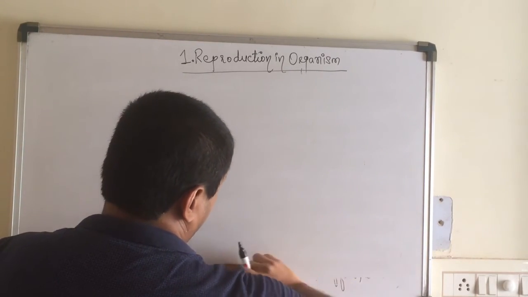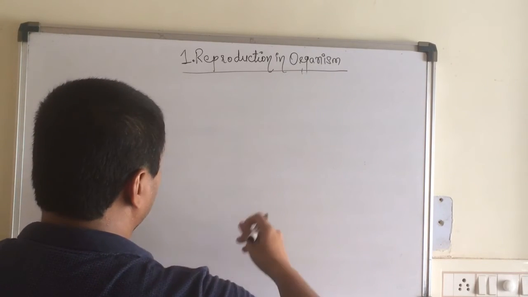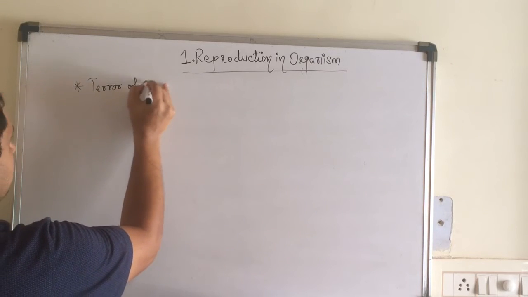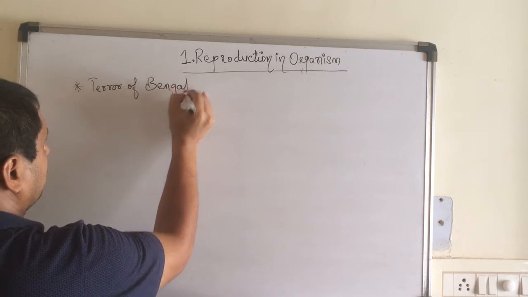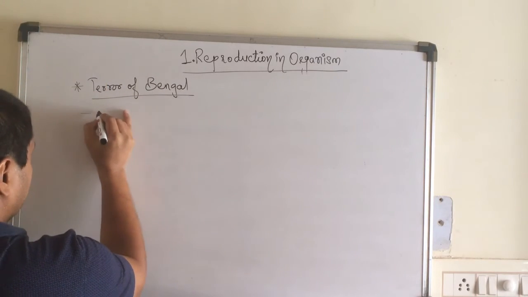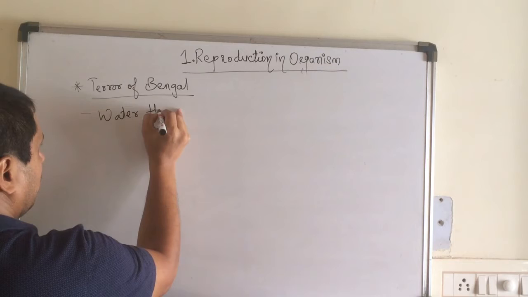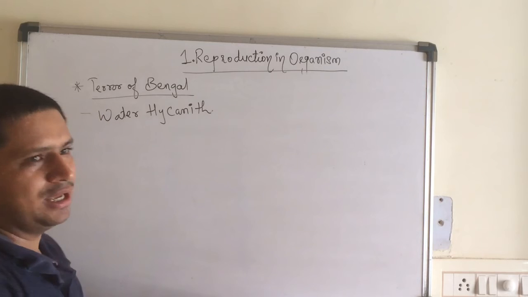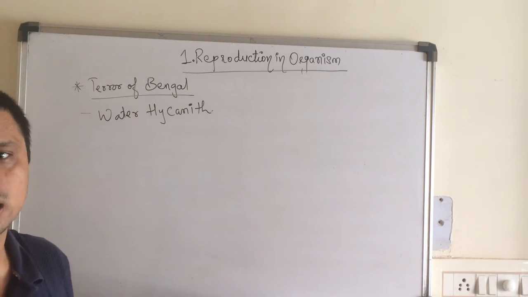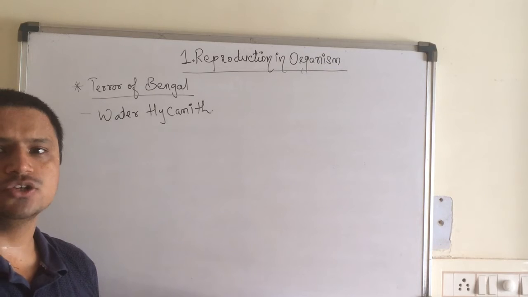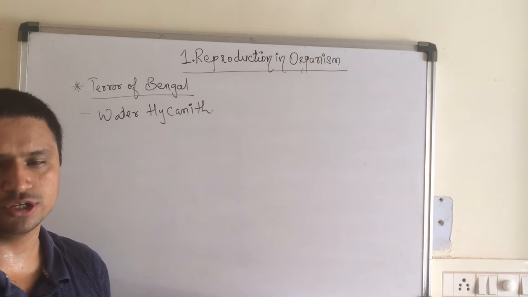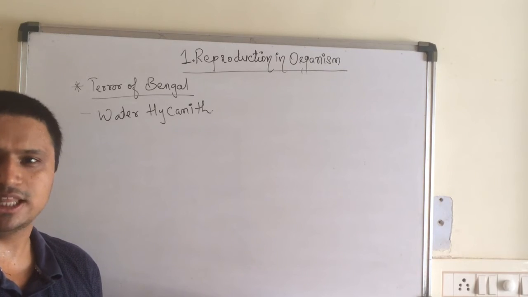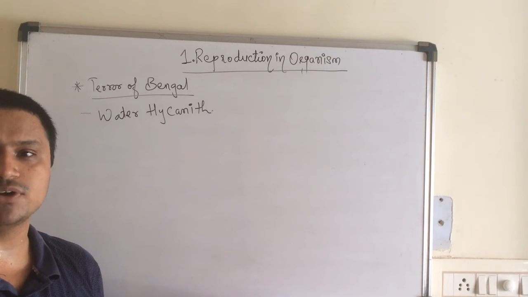Water hyacinth is a type of plant which is present in rivers, ponds, and lakes, wherein it competes for the dissolved oxygen present in the water, children. This water hyacinth takes up the dissolved nutrients and the oxygen from the water, thereby leading to a deficiency of oxygen.